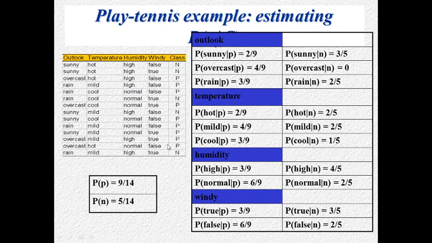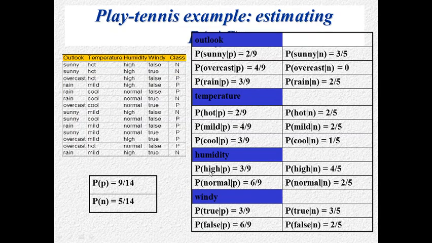All are categorical, no continuous values, so we need not find any sample mean or variance. What we have to do is find a table. For outlook, we compute the probability of sunny given P, overcast given P, rain given P, then the probability of sunny given no, overcast given no, rain given no. For temperature, you find the probability of hot given P, mild given P, cool given P, and again for these three features for the no class also.